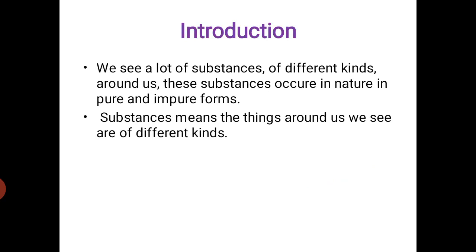A chair is made up of different substances: a plastic chair, a wooden chair and a metal chair. So this is one example that a substance is made up of different kinds. You will see more around us. Next slide.